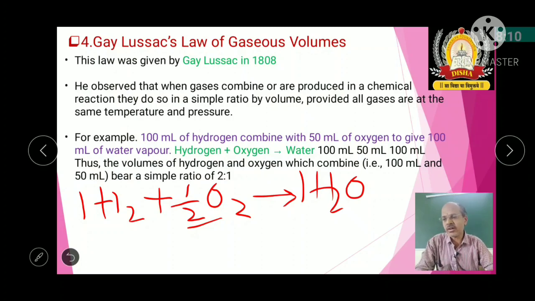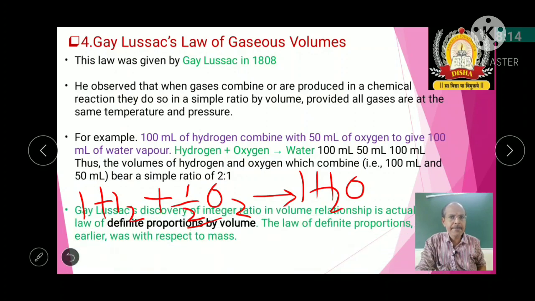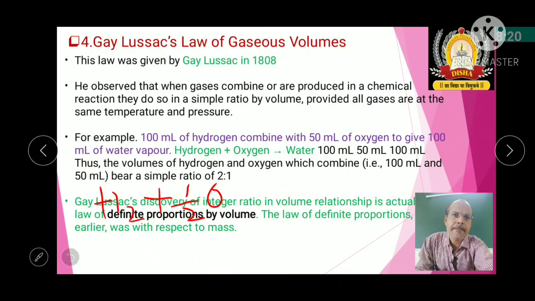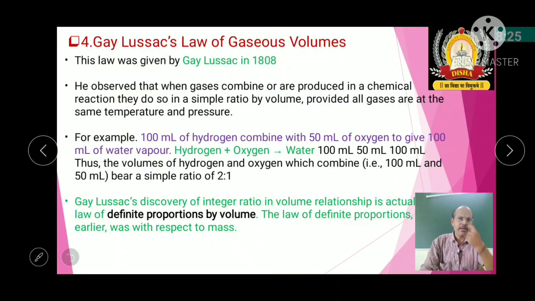So for the Gay-Lussac law, we will quote one more example. Here, Gay-Lussac's discovery of integer ratios in volume relationships is actually the law of definite proportions by volume.